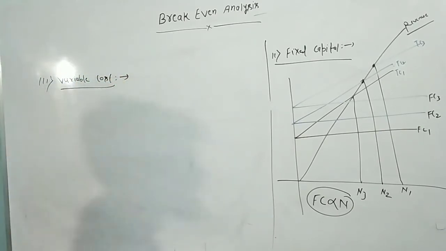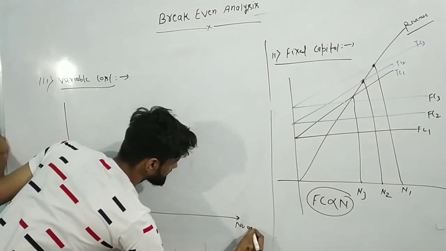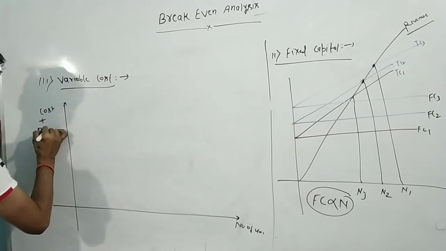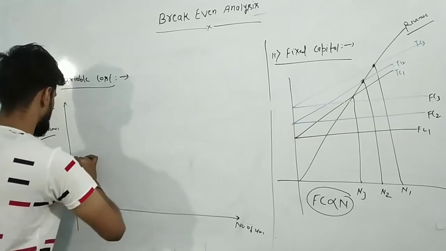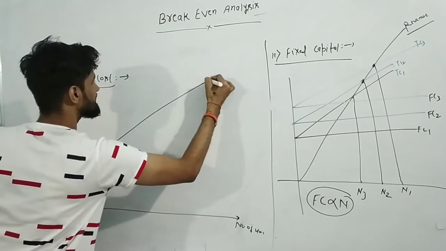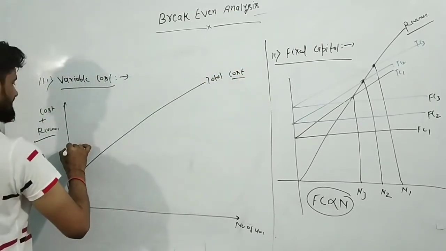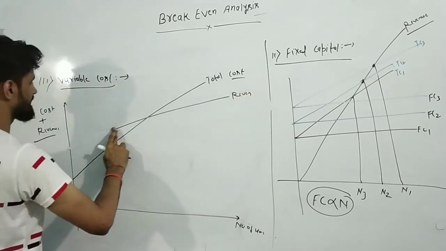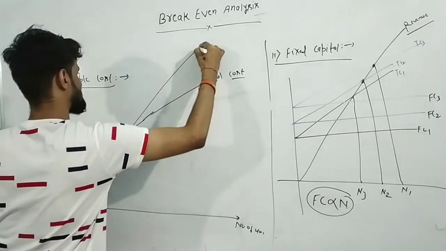So if you see about the variable cost, this is our number of units here, and this is our cost plus revenue axis. If you see here, the total cost graph will be like that. It is the graph of total cost. And this is the graph of revenue.